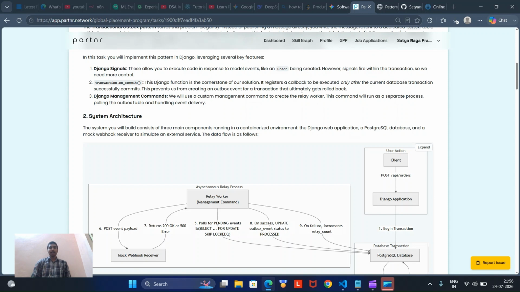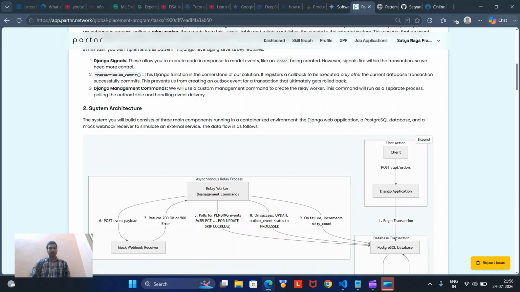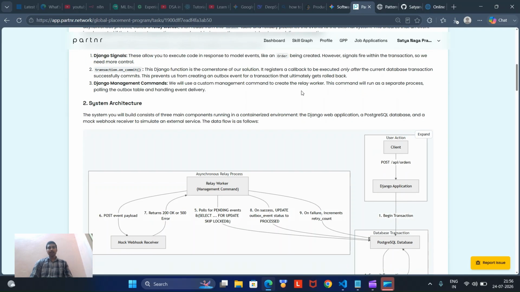As I mentioned in the real-time example, we have a restaurant system. Whenever an order has been created, it will be successfully saved to our database, and we need to call our billing service. So in this system, we can assume the outbox table.